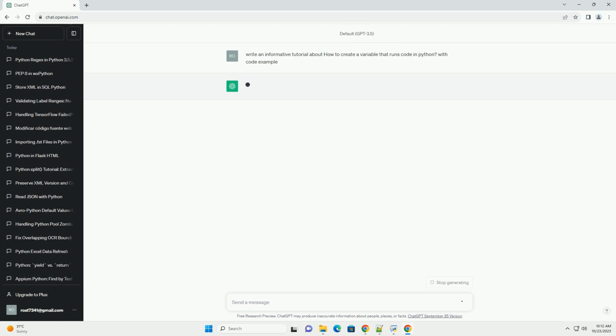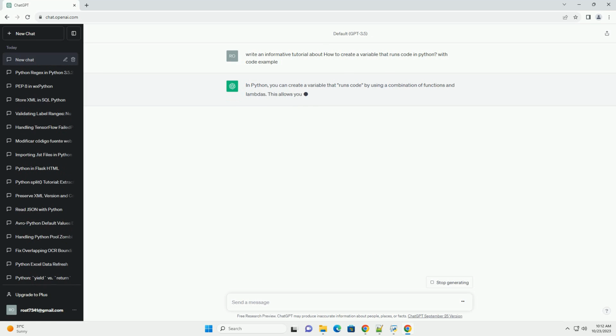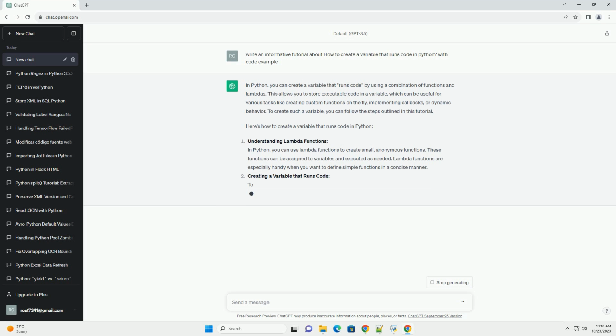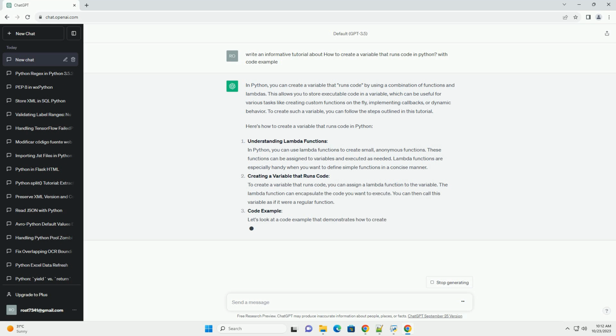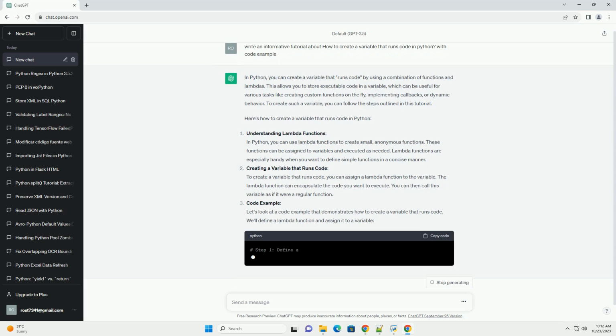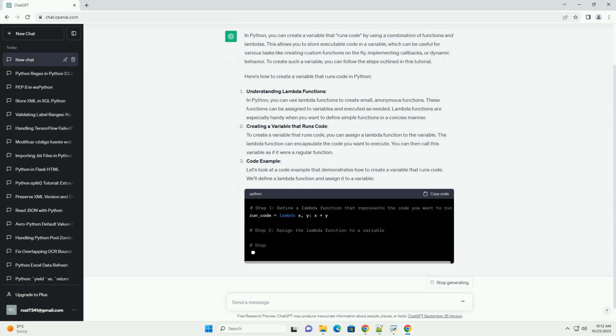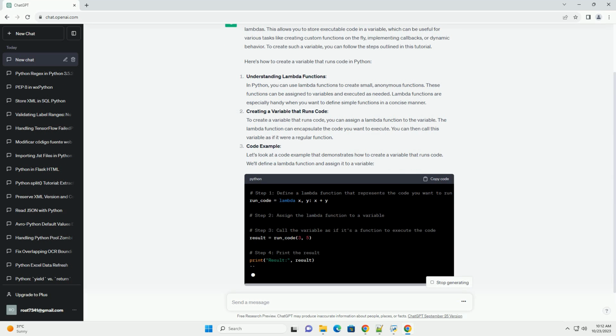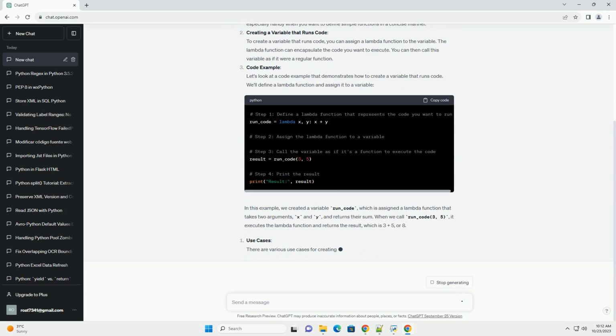In Python, you can create a variable that runs code by using a combination of functions and lambdas. This allows you to store executable code in a variable, which can be useful for various tasks like creating custom functions on the fly, implementing callbacks, or dynamic behavior. To create such a variable, you can follow the steps outlined in this tutorial. Here's how to create a variable that runs code in Python.